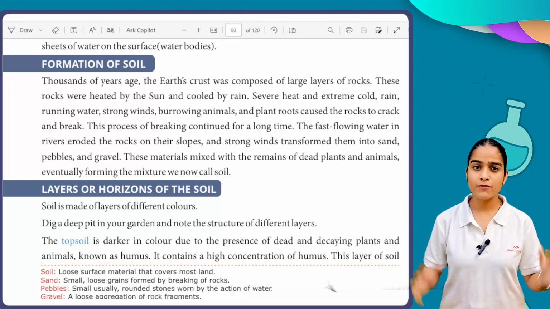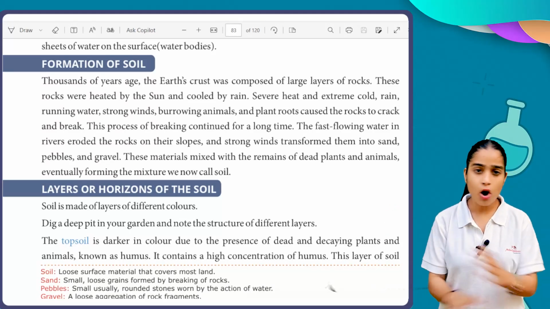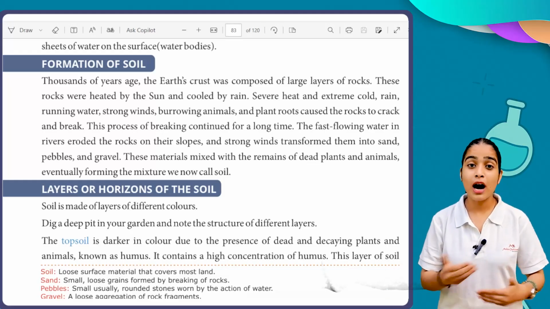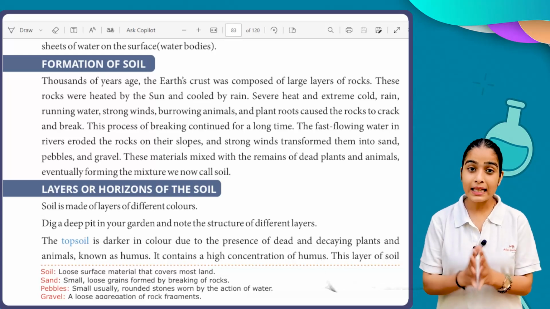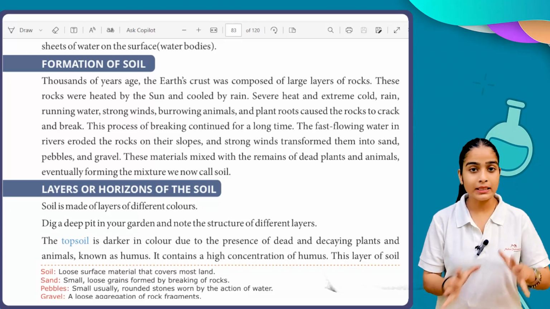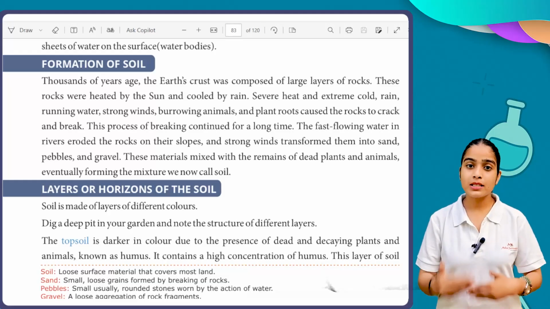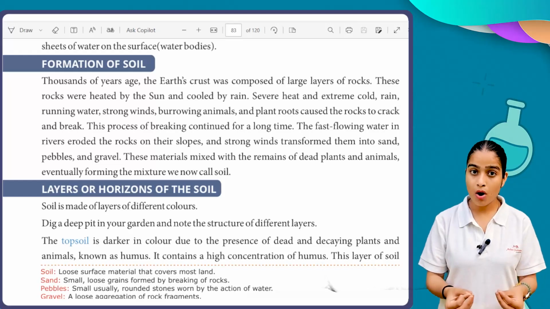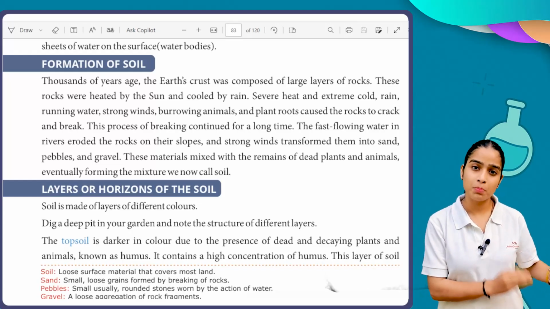So how does this soil form? Thousands of years ago, the earth's crust was composed of large layers of rocks, and these rocks were heated by the sun and cooled by the rain. When this process happens again and again, these rocks break down into small pieces.